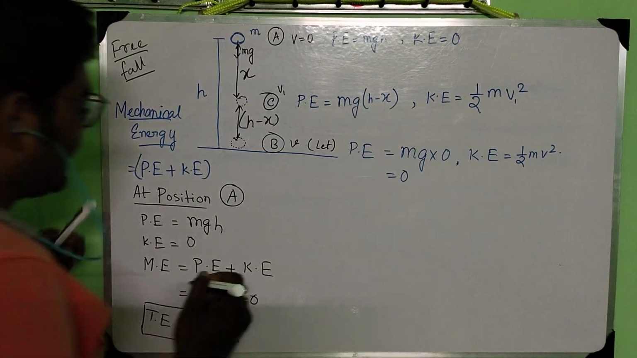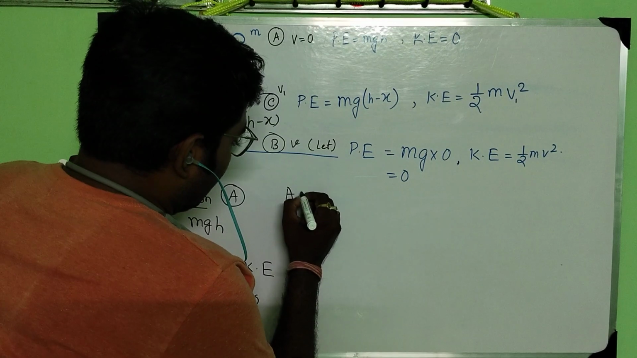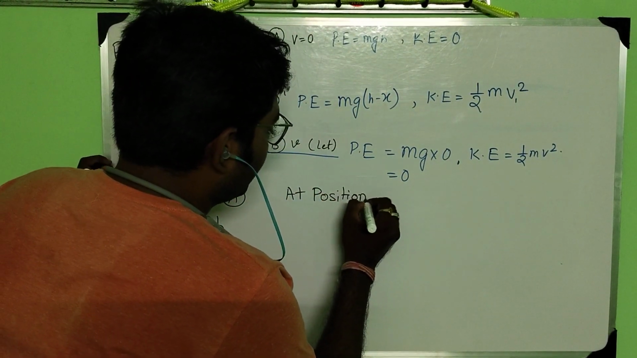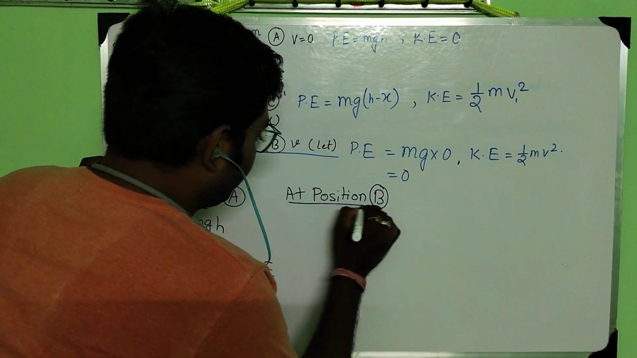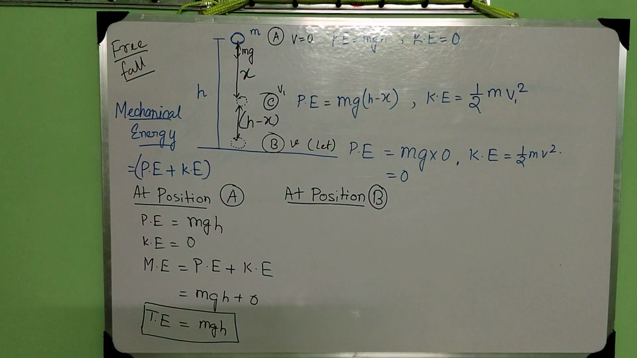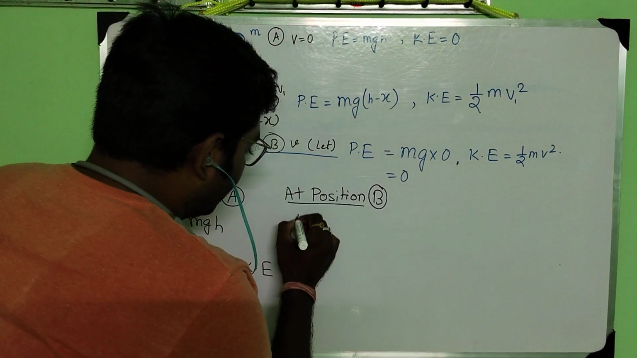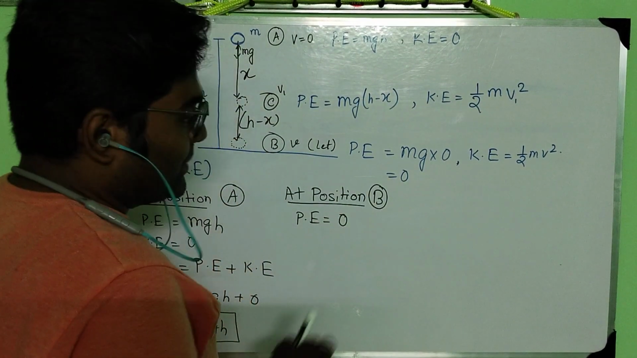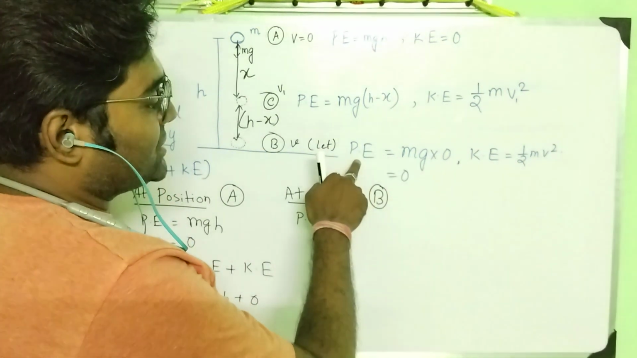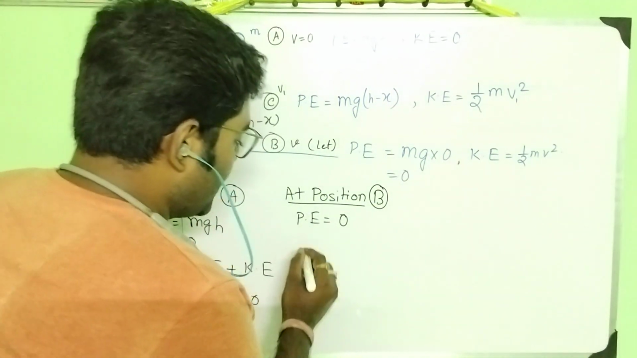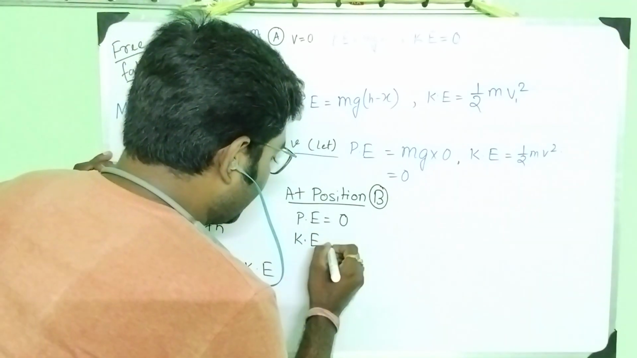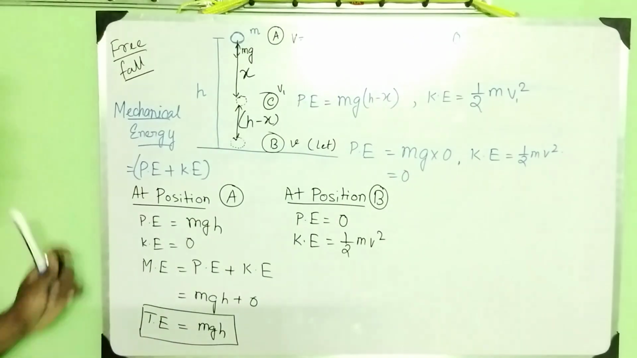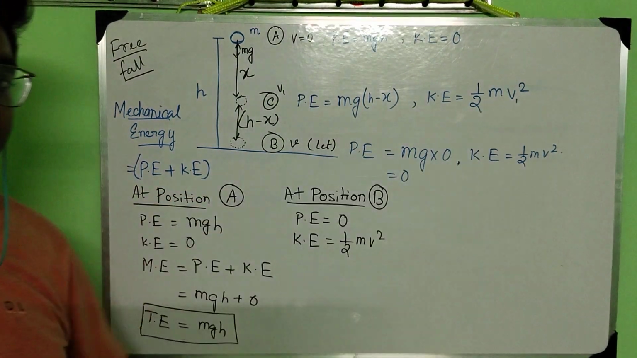Okay. So at position A, the total energy is mgh. Now let's calculate at position B. At position B, the potential energy is 0, as I have said just now. Kinetic energy is equal to half m v square. This thing I have taken.